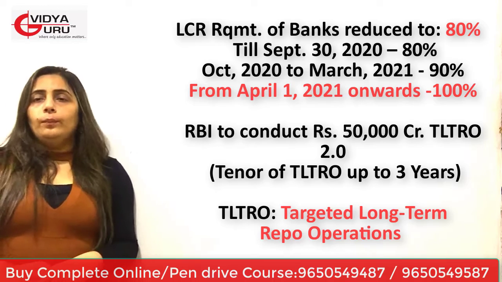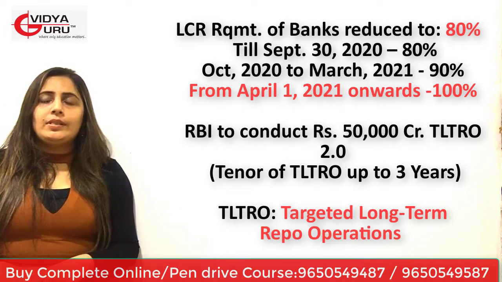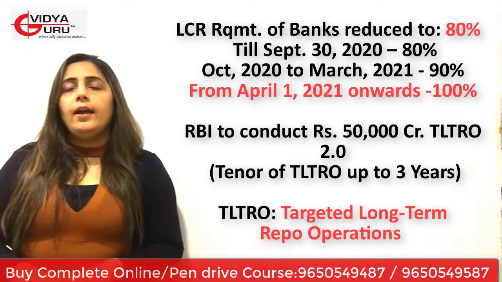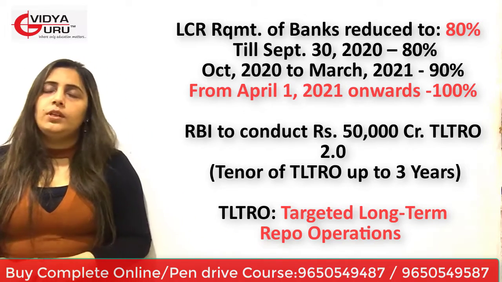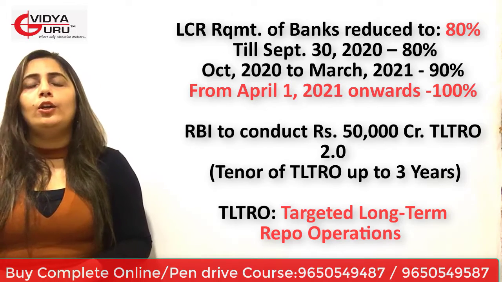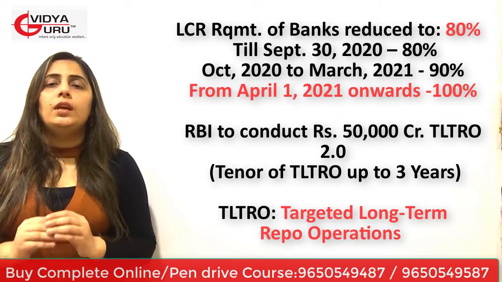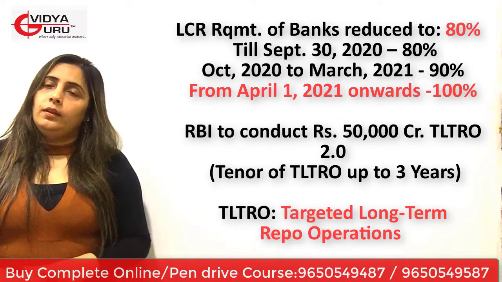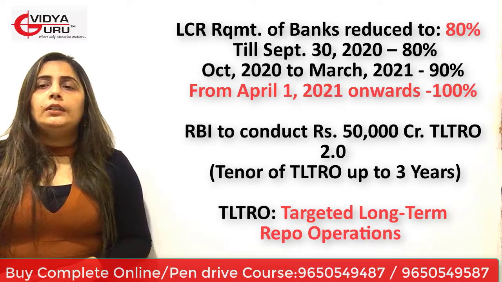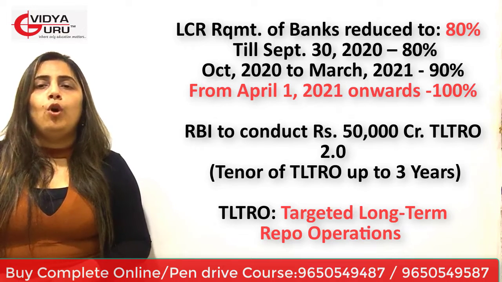Liquidity coverage ratio of banks reduced to 80%. Till 30th September, it will remain 80%. And when October 2020 comes, till March 2021, it will be 90%, and it will be back to 100% on 1st April 2021. The next point is RBI to conduct rupees 50,000 crore targeted long-term repo operations.